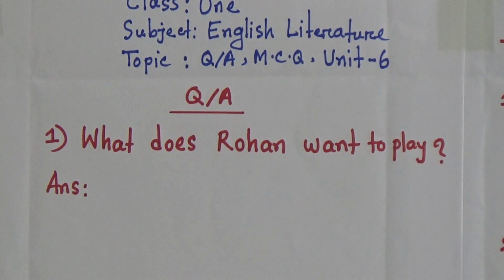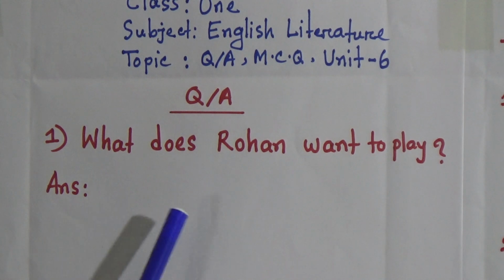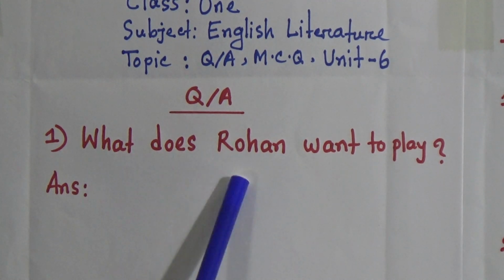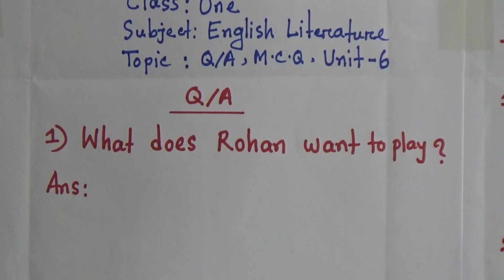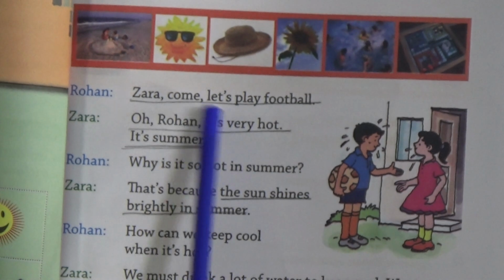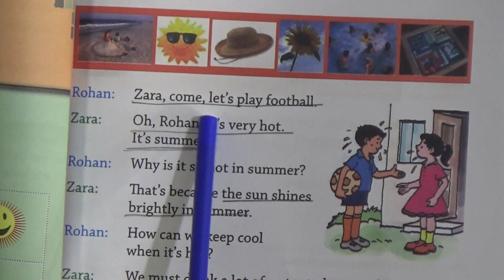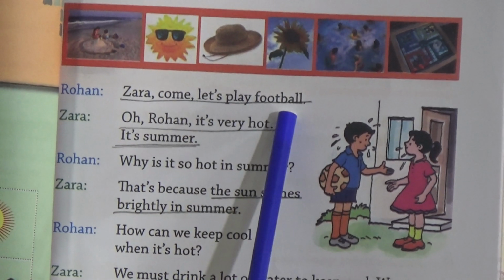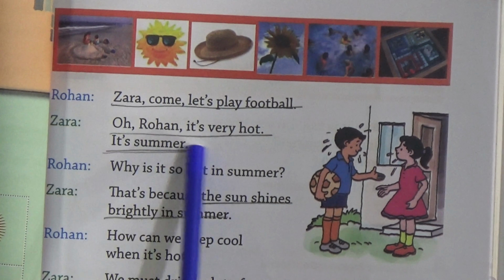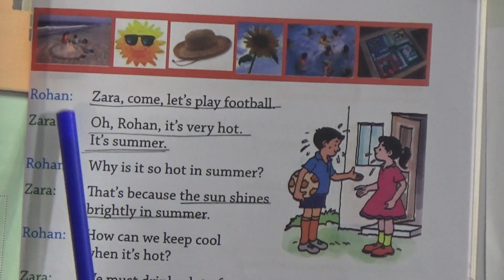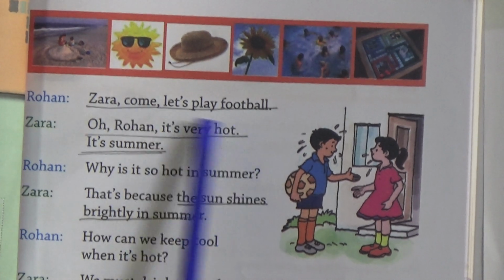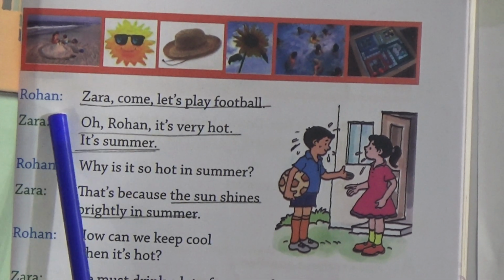Students, in the previous class we have already discussed this chapter, so we know what Rohan wants to play. Let's see our main story. Rohan and Zara are friends, and they are talking with each other. Rohan is saying to Zara, let's play football. Zara is saying it's very hot, it's summer. So what does Rohan want to play? We know from this story, Rohan wants to play football. That means Rohan is interested in playing football.